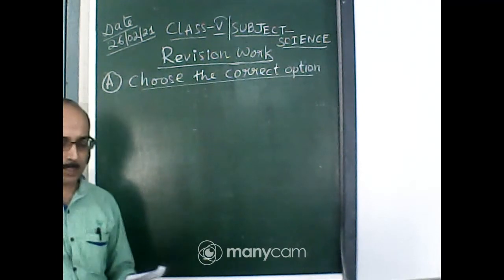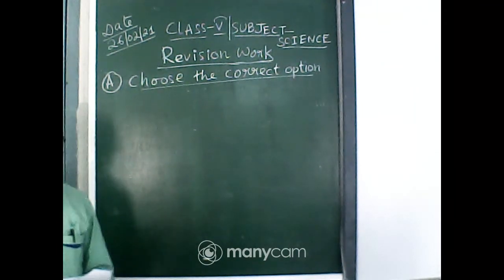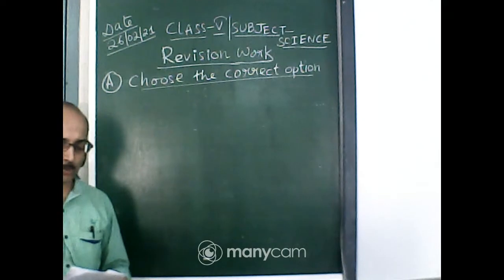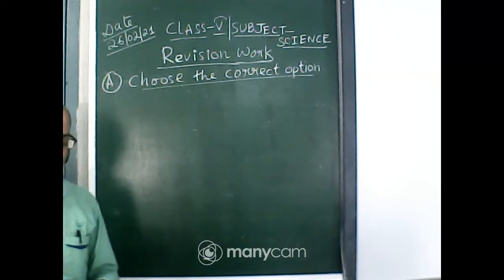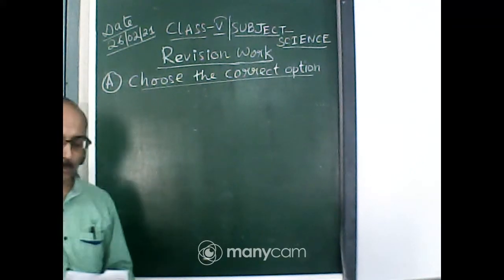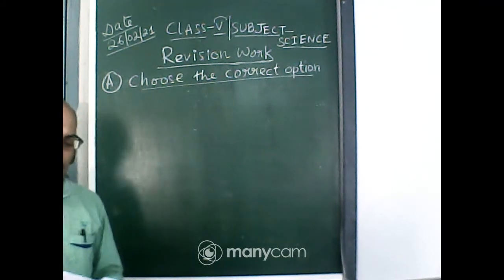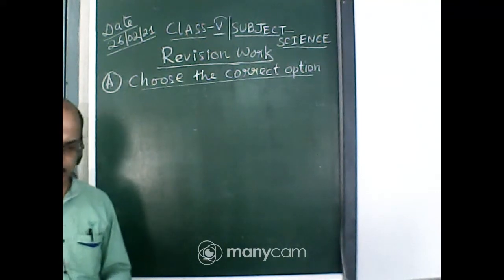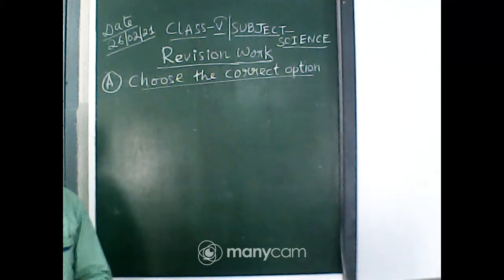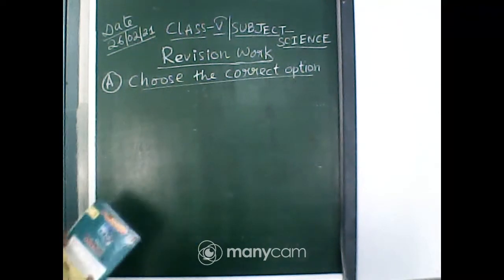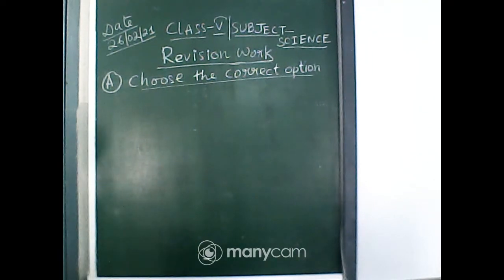The chapters are: chapter 8, skeletal system and nervous system; chapter 9, force, work and energy; chapter 10, essential for life, air and water; chapter 11, moon and artificial satellites; and chapter 13, our environment and natural resources. The questions will be this way: choose the correct option.